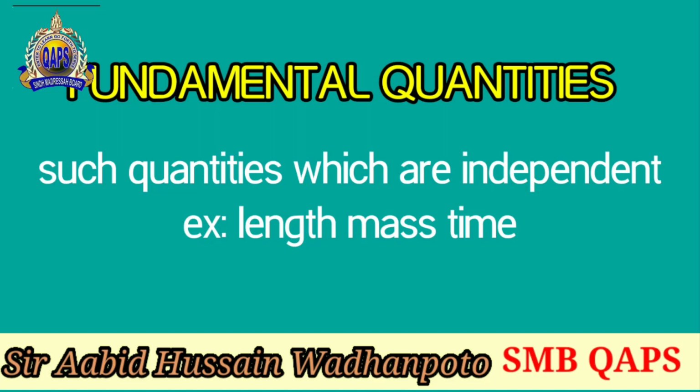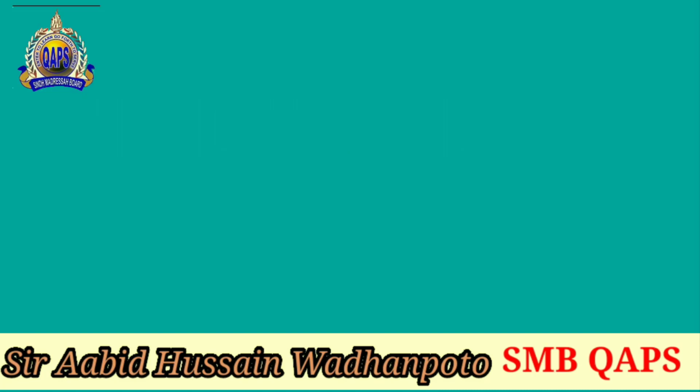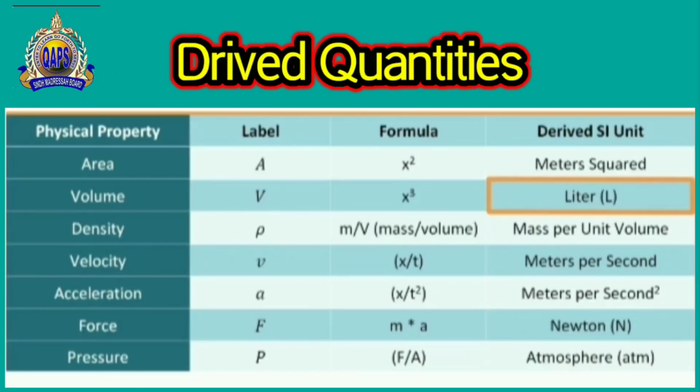In fundamental quantities we have many examples, like length, mass, and time. These are the three basic fundamental quantities, and these quantities then make the other quantities, to derive them. So we will talk about the second type of quantities, which are the derived quantities.